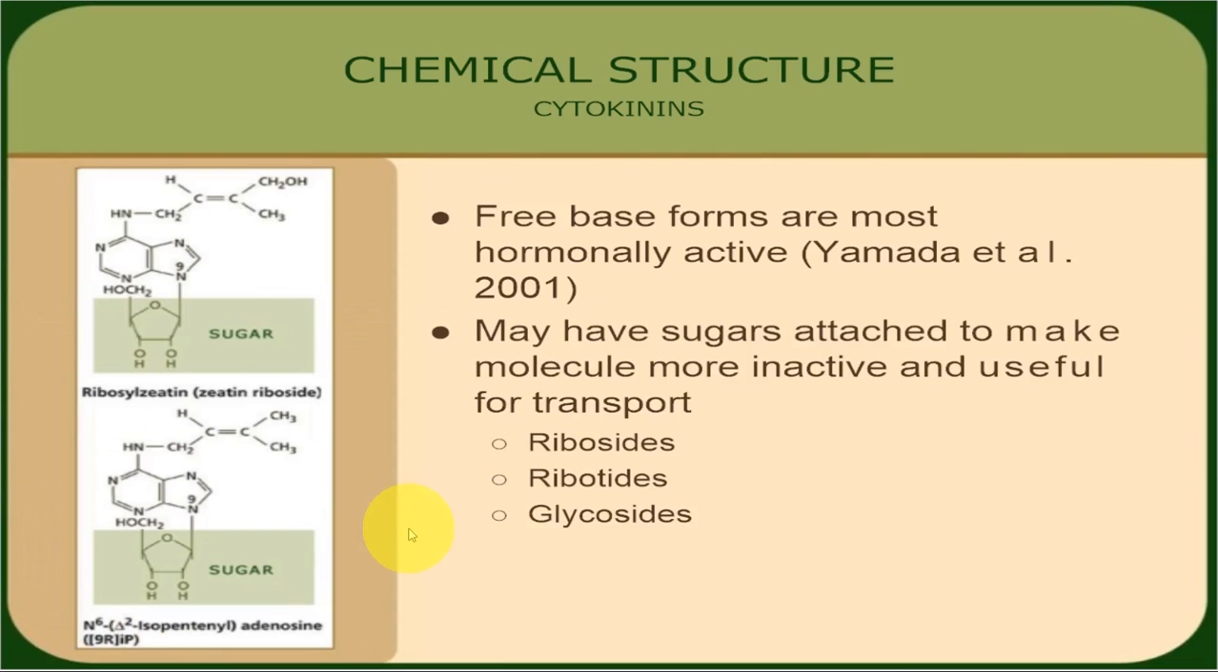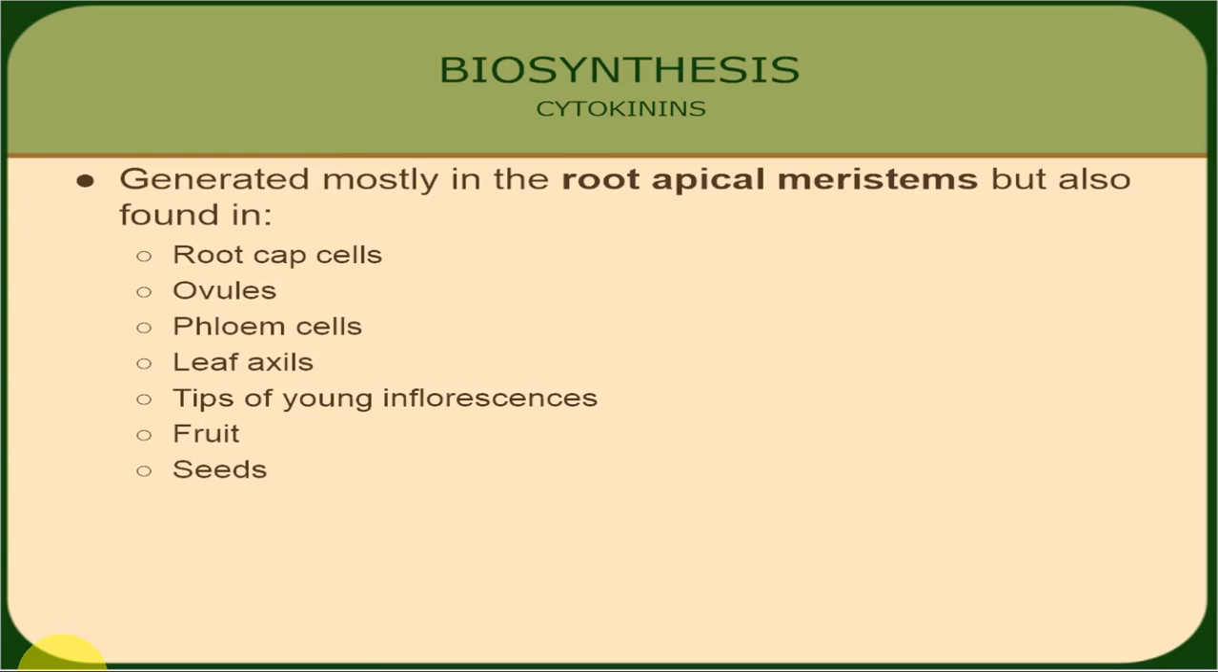Then you can see here, cytokinins can also be associated with sugars. Free forms are the most hormonally active. Many have sugars attached, which makes the molecules inactive, and they are useful for transport. For example, when sugar is attached, they are known as ribosides, ribotides, and glycosides. That means they also remain associated with a sugar group, but free forms are more active.